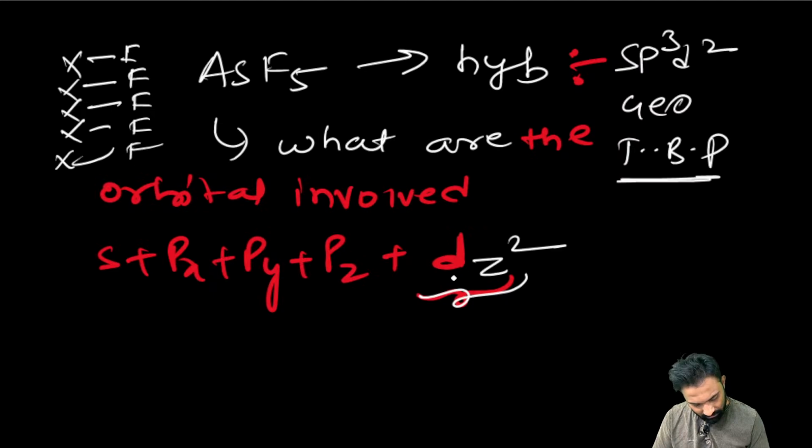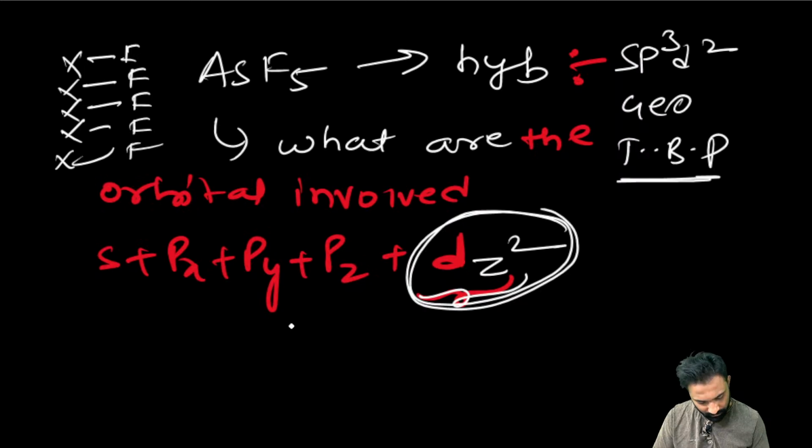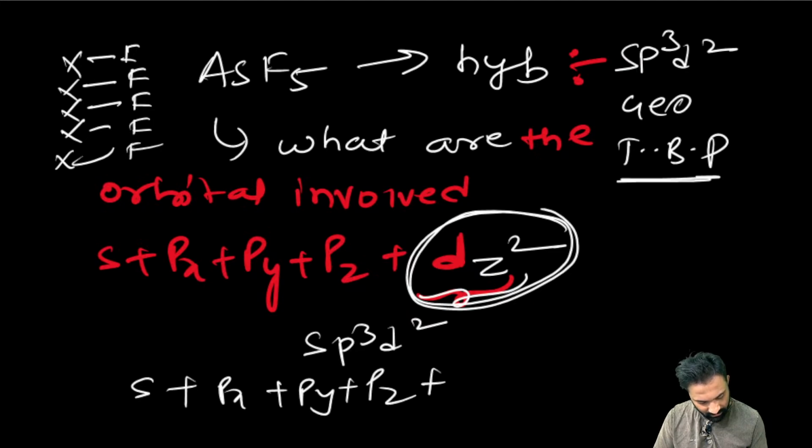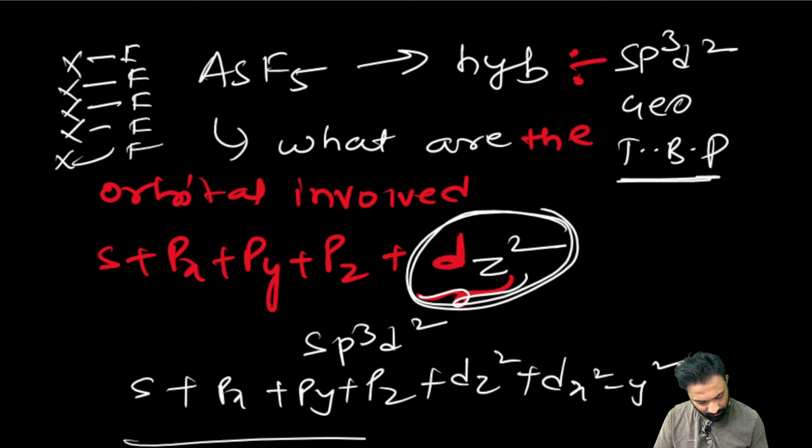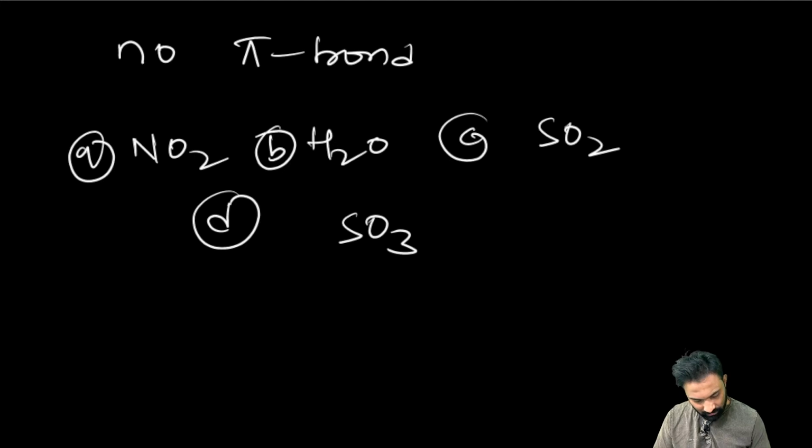In sp3d, the orbital used is dz square only. In sp3d2, px, py, and pz, and dz square, and dx square minus y square. These are the orbitals. Now, no pi bond in H2O. Answer is B. Good, my dear friends. No pi bond is in H2O; there is no pi bond.